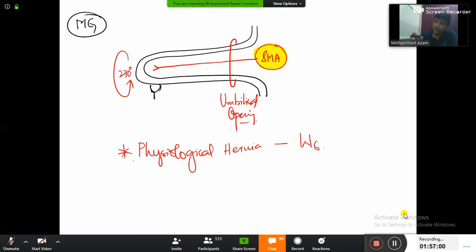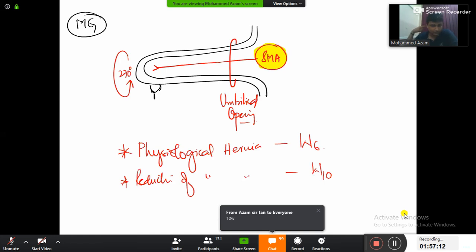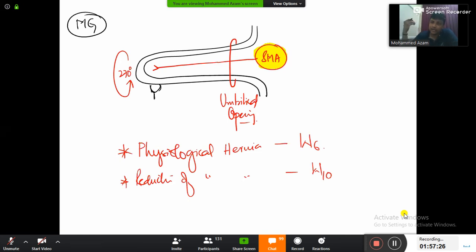Achha, after coming out, it will rotate 270 degrees and again go back. So when will the physiological hernia reduce? Reduction of physiological hernia, 10th week. So our midgut is going to come out during 6th week and rotate 270 degrees in anti-clockwise direction. Again it will go back during 10th week. In some unfortunate babies, it will fail to return back. It will fail to reduce back. And that condition is known as omphalocele.